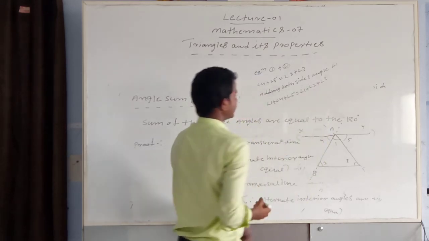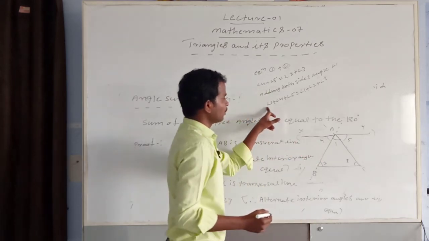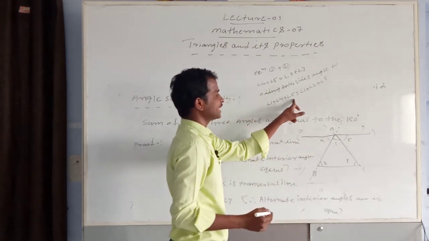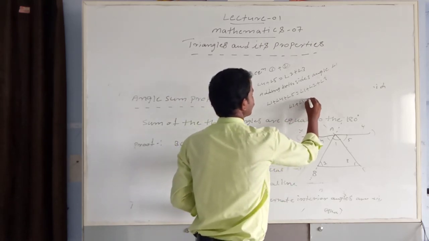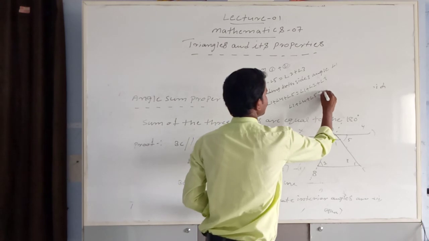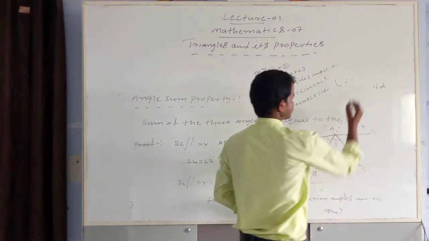Here see, this is a straight angle. This is a straight angle, so angle 1 plus angle 4 plus angle 5 is equal to how much? Angle 1 plus angle 4 plus angle 5 is equal to 180 degrees. What is the reason? Straight line, or straight angle.